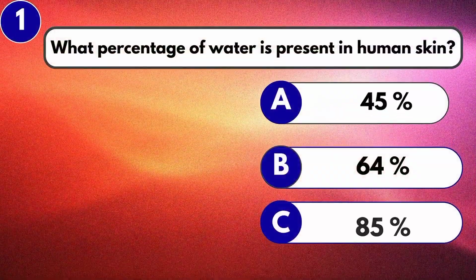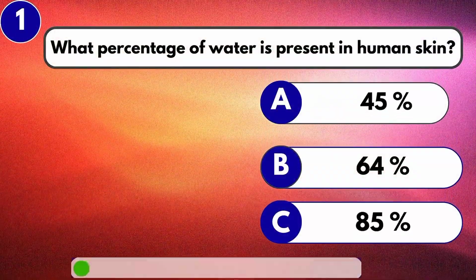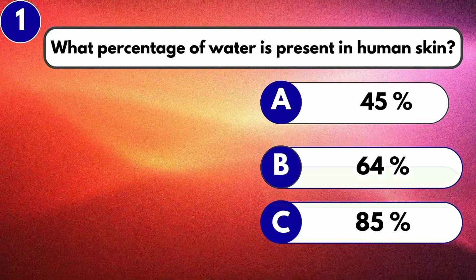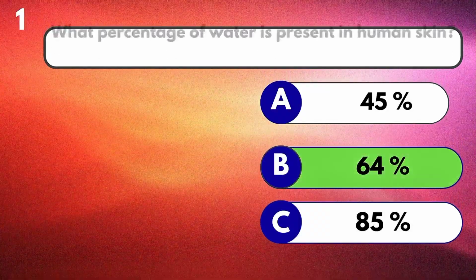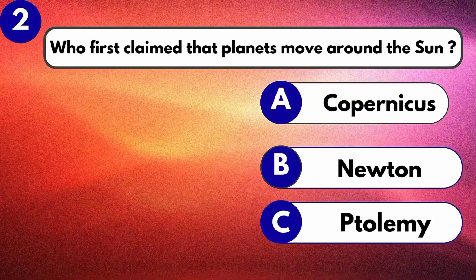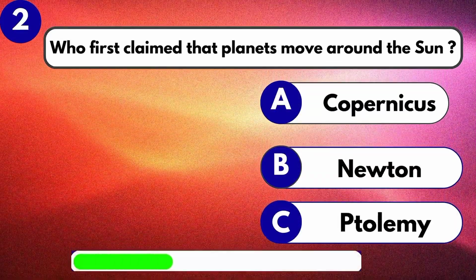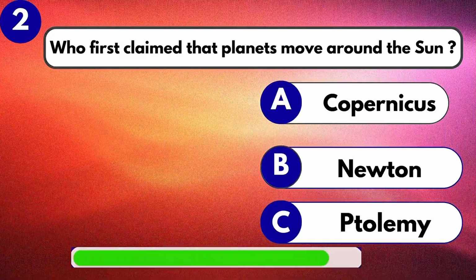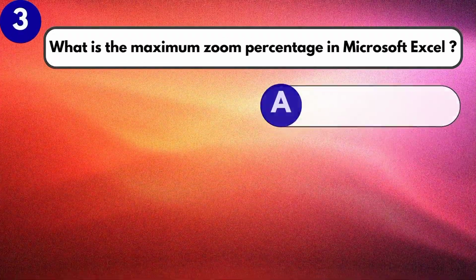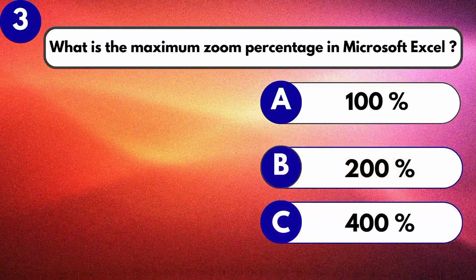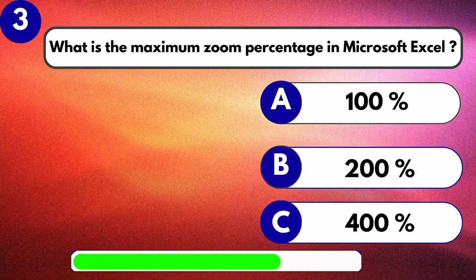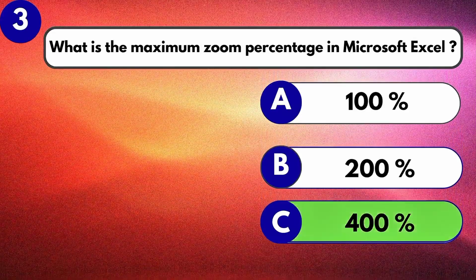What percentage of water is present in human skin? 64%. Who first claimed that planets move around the sun? Copernicus. What is the maximum zoom percentage in Microsoft Excel? 400%.